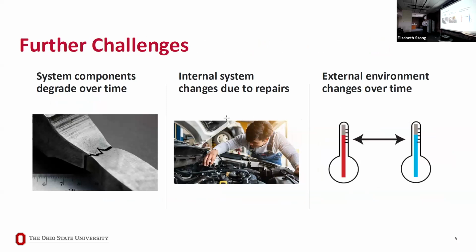Like I mentioned, the system components degrade over time. There are repairs that are being done to the system. So think about this building. The building was commissioned back in 2016, 2017, and some air conditioning unit, some air handling unit might have gone bad, might have had some repairs. So the system is constantly changing.